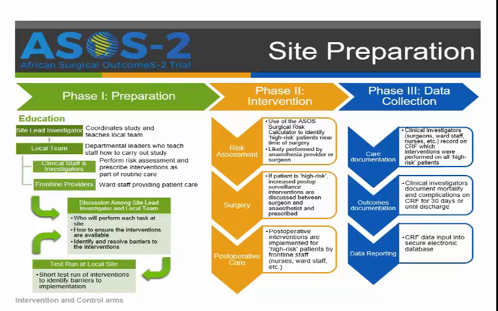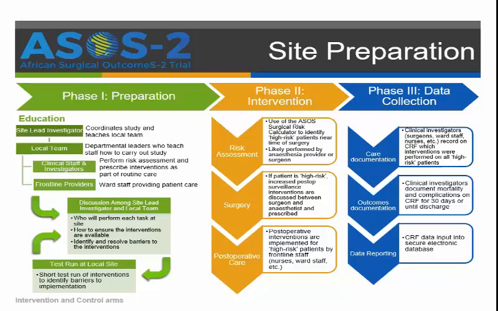So in preparation for the trial, there are three phases. There's phase 1, which is preparation, phase 2, intervention when the trial is running, and phase 3 is the data collection. So in preparation, the site lead investigator establishes a team, and this team has leaders in different departments.